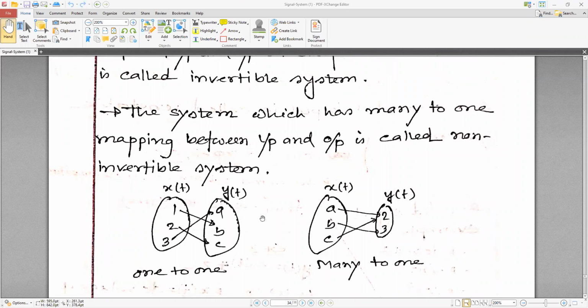I think I will take your exam on the first part. Okay, signal, not the system. This sheet has two parts. One is the signals part, another one is the system part. I will consider only the signal part for the midterm. Okay, only the signal part. The system part will be after the midterm. These things will be after the midterm, but I want to finish it, so that after the mid I can show you the maths.